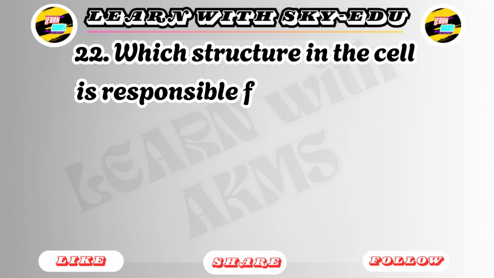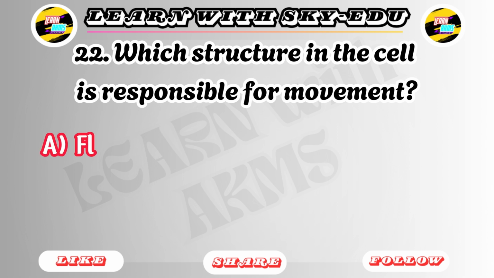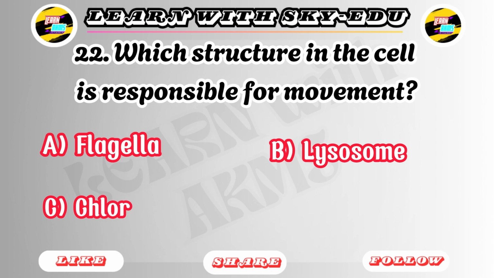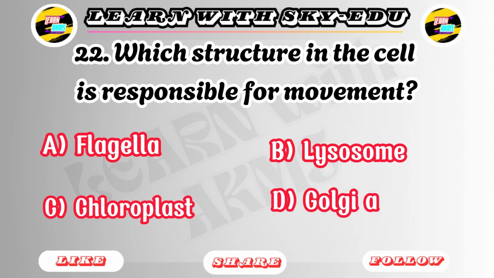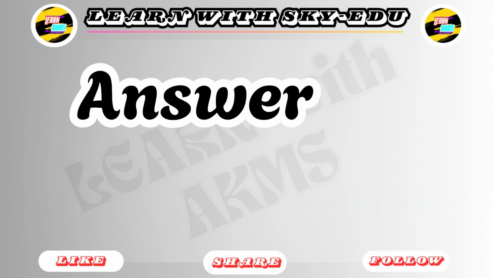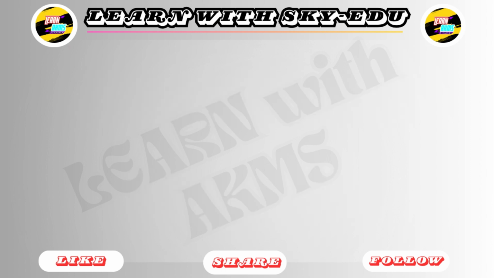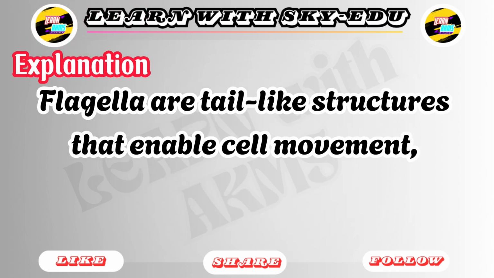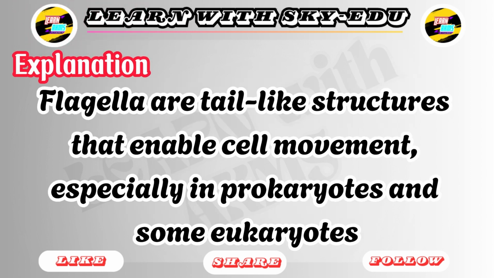22. Which structure in the cell is responsible for movement? A. Flagella. B. Lysosome. C. Chloroplast. D. Golgi apparatus. Answer: A. Flagella. Explanation: flagella are tail-like structures that enable cell movement, especially in prokaryotes and some eukaryotes.